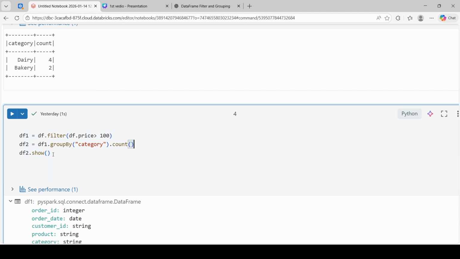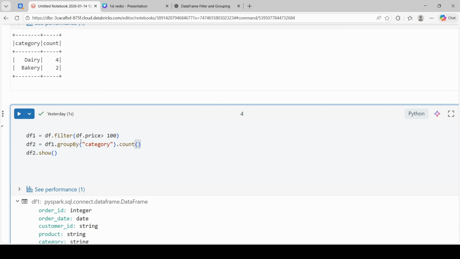So what happened now? Spark will execute the code line by line. First, it filters the data and creates data frame one, and from data frame one, it will fetch the data category wise, count it, and give you the result. Now let's understand each line one by one.